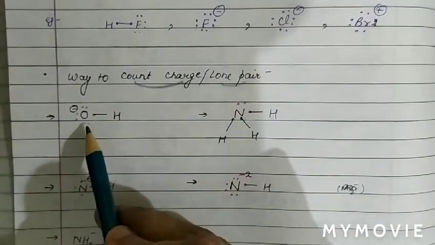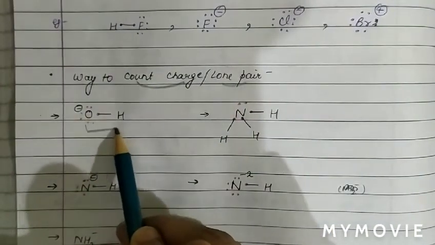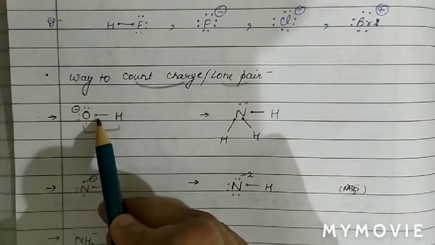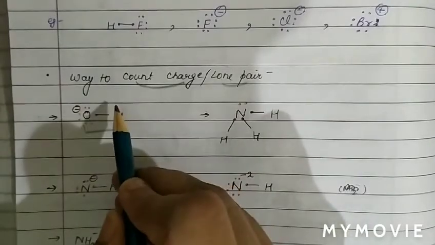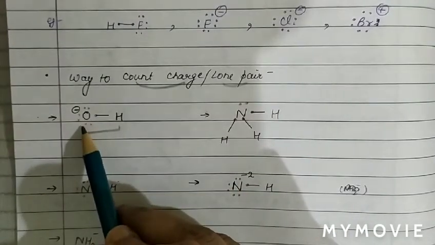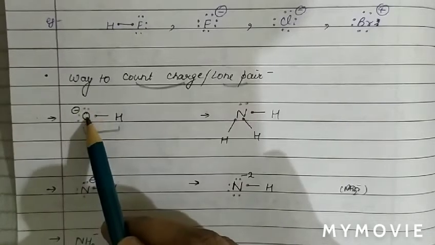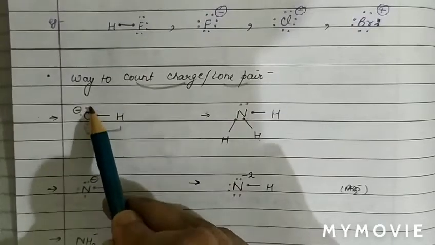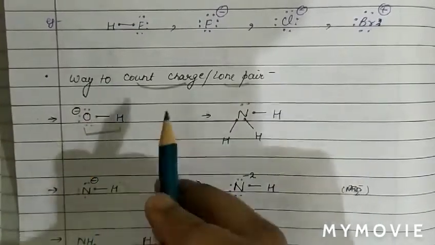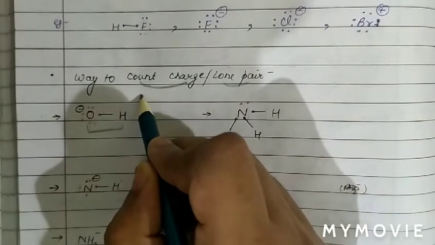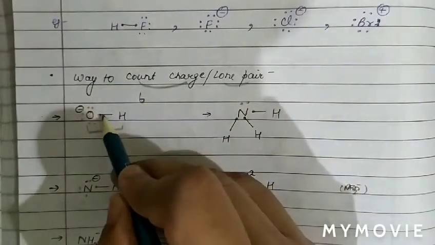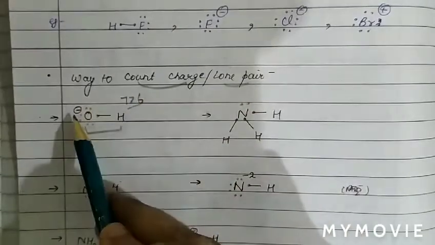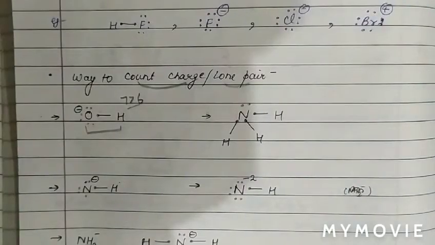See, if an OH bond is there, in the OH bond we can see how many electrons oxygen has, because oxygen is group number 16. Group number 16 means only 6 electrons. Oxygen belongs to group 16, so 6 electrons. But we can see here 1 2 3 4 5 6 and 7. So the valence electrons in oxygen are 6, but after forming the bond it is more than 6, which is 7. Therefore 1 unit of negative charge on the oxygen atom.